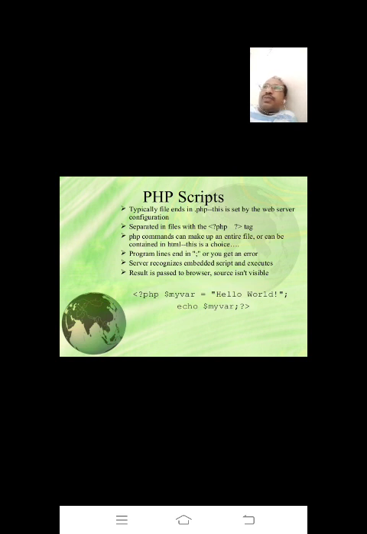Before the dot you can give any name, but after the dot the extension must be .php. This is set by the web server configuration.